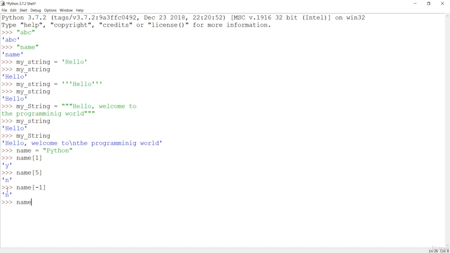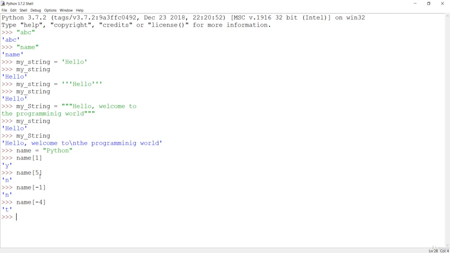If you want this negative indexing from maybe t, if you want t with the negative indexing, you have to count from -1 and decrement in each of these characters. So n is at -1, o is at -2, -3, -4. So if you just pass -4, you are going to get t. So this is the way to get or fetch the characters from the string.